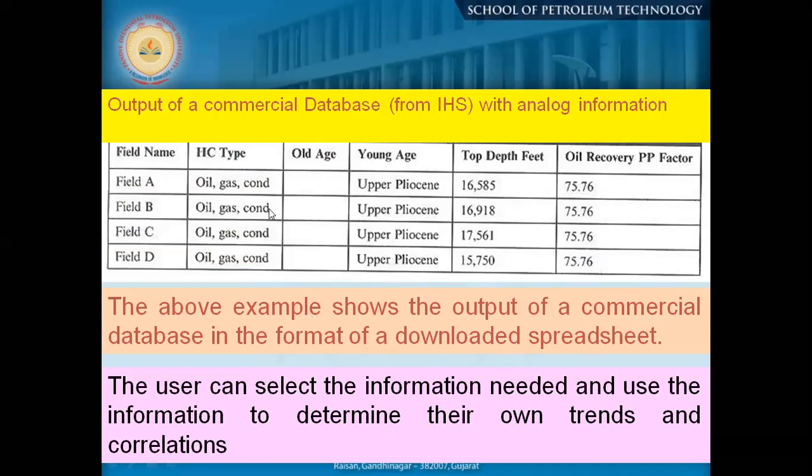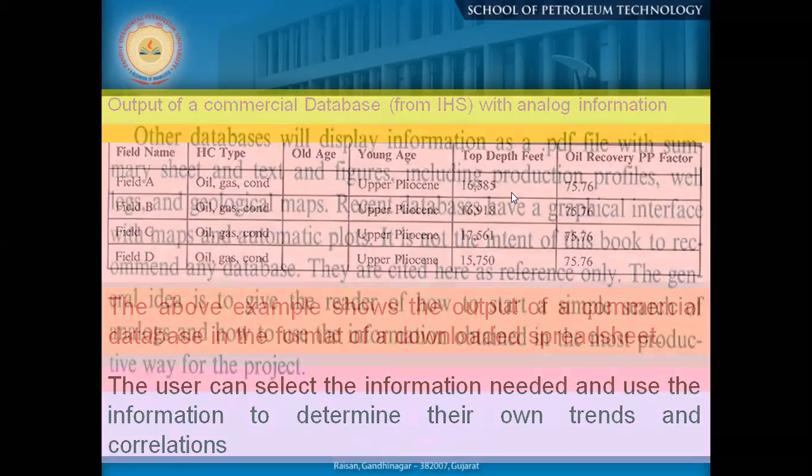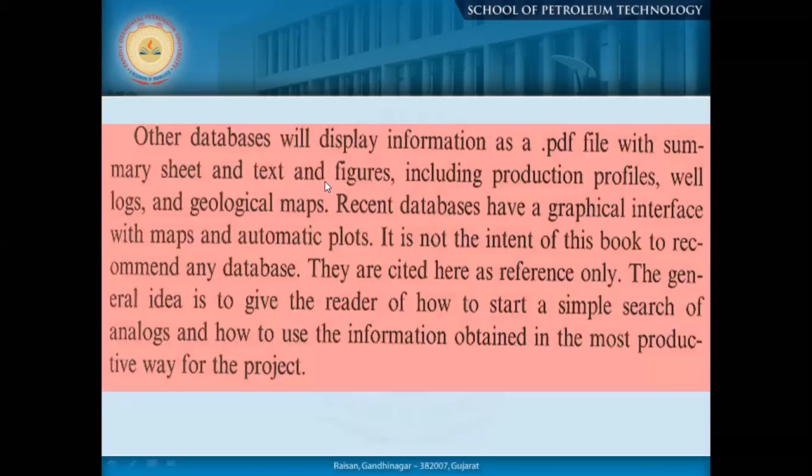So if you have a hydrocarbon type, and it matches with your time and depth, so that way, even if you have a similar crude and similar petrophysical parameters, then you can properly use it for a recovery factor. The other database will display information as a PDF file and summary sheet, text and figures, so whenever you have information, you know what you need to see and check.